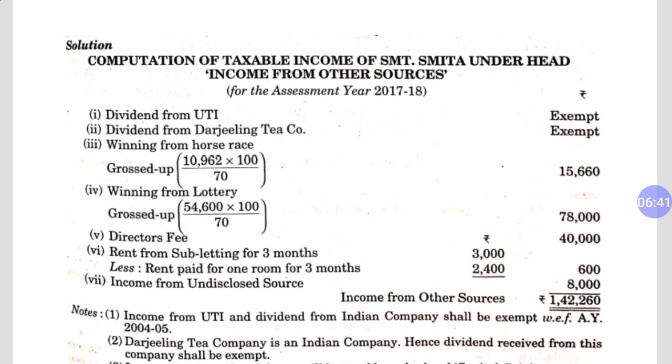Same in the case of lottery, you can gross up the figure 54,600 by 70%. It is 78,000. Then director fees 40,000, and rent from subletting for 3 months. She is receiving 1000 rupees per month for 3 months, 3000 rupees, and she is paying 800 rupees per month for 3 months, 2400. So subletting income is 600 only, and income from undisclosed source is 8000. So income from other sources total is 1,42,260. Dear student, this is the solution of that particular question. I hope you will understand.